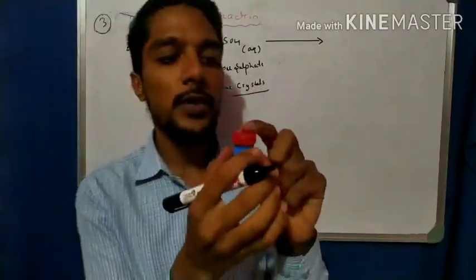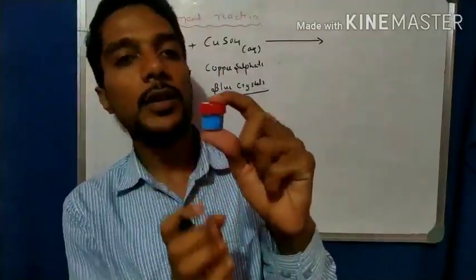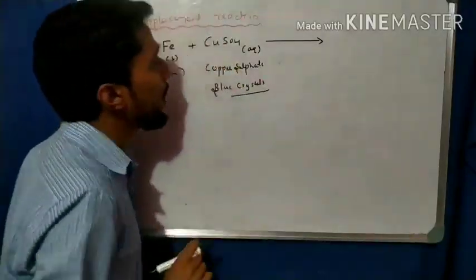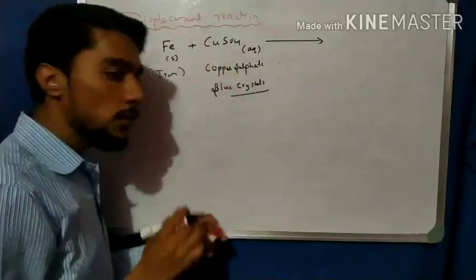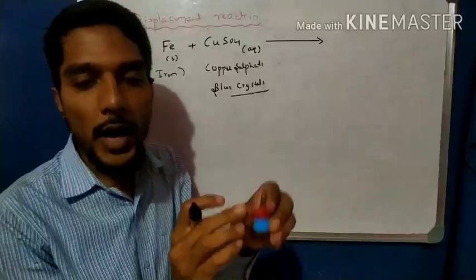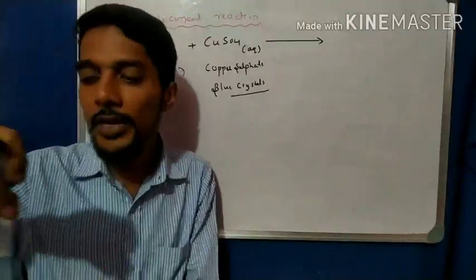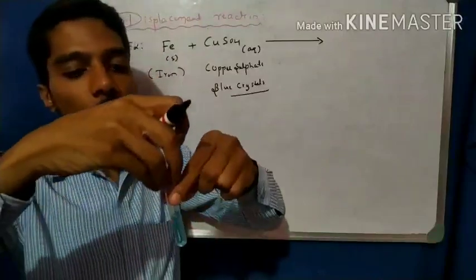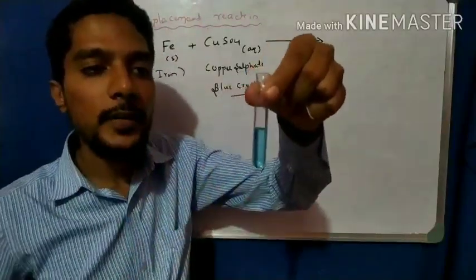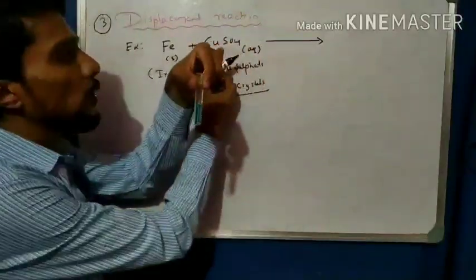Observe the copper sulfate, CuSO4. Copper sulfate is a solid, so I make the copper sulfate solution like this. It is a blue copper sulfate solution. Here, observe, it is the solution of copper sulfate. It is called aqueous copper sulfate.